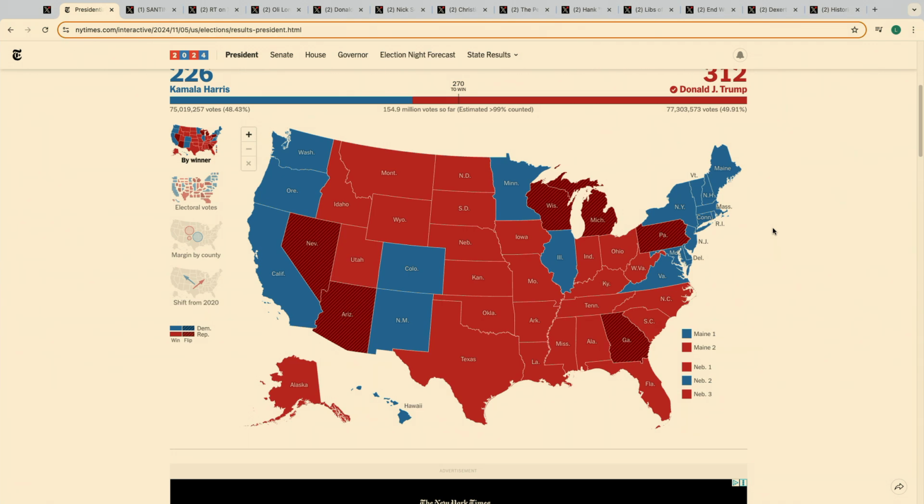And the Democrats still had a pretty high turnout operation. Kamala Harris only did 6 million votes worse than Joe Biden.